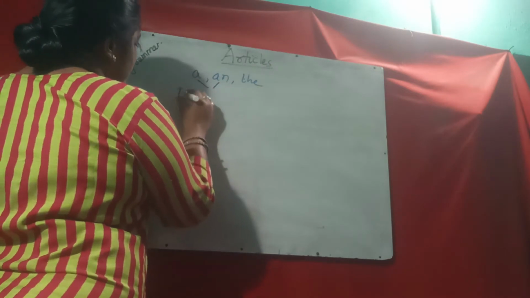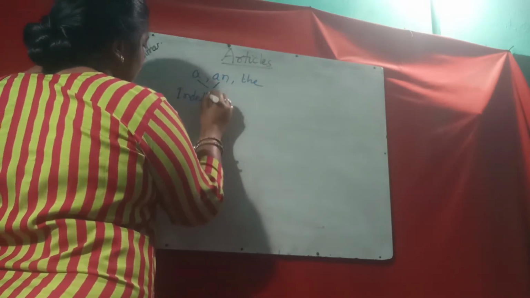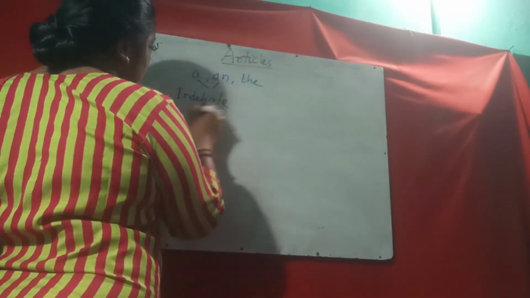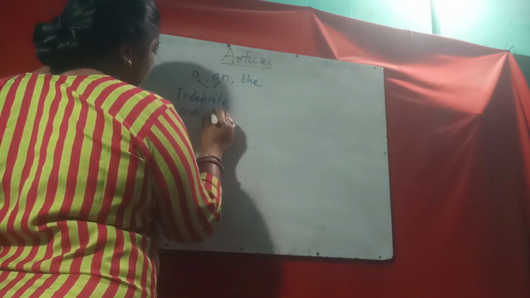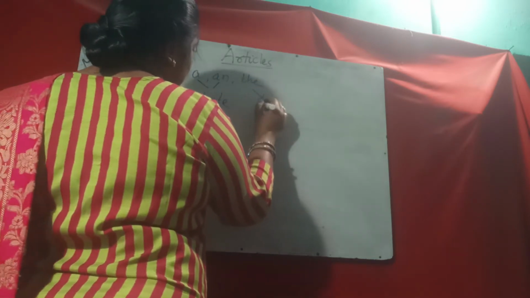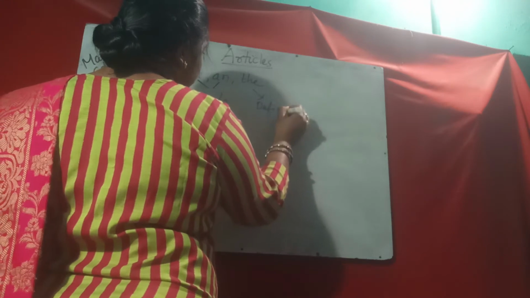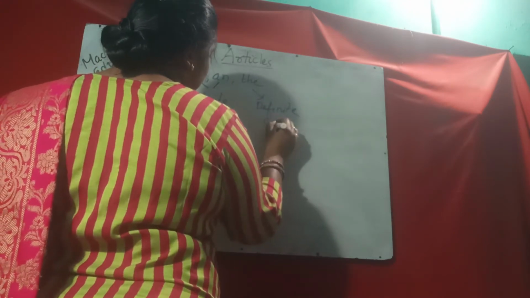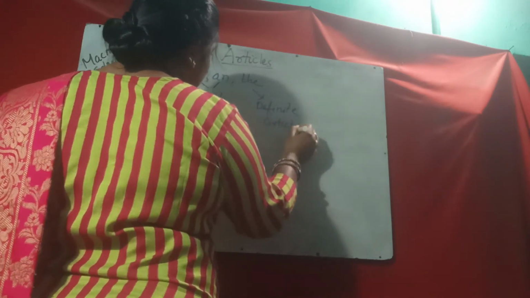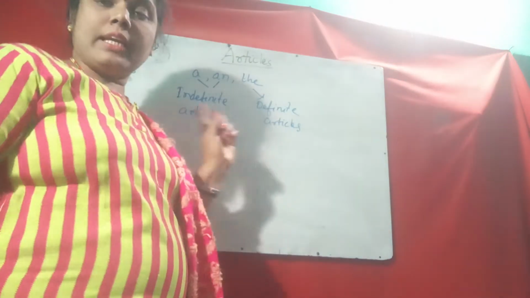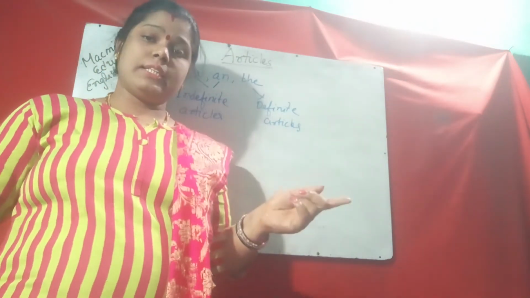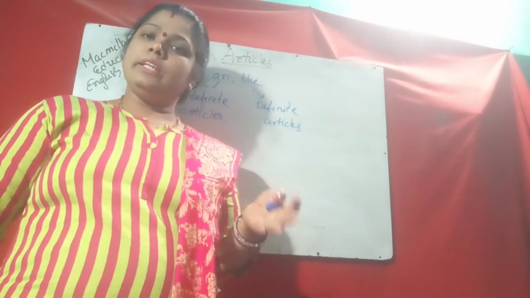indefinite articles, and D is called a definite article. So A and N are called indefinite articles. D is called definite.